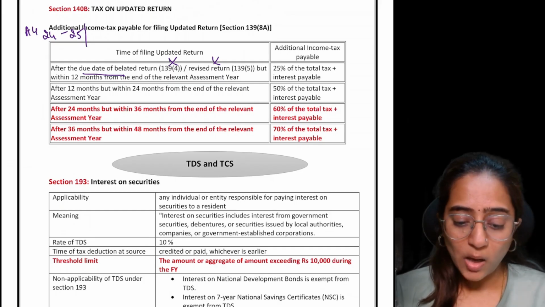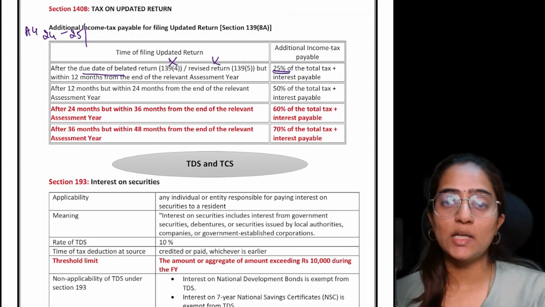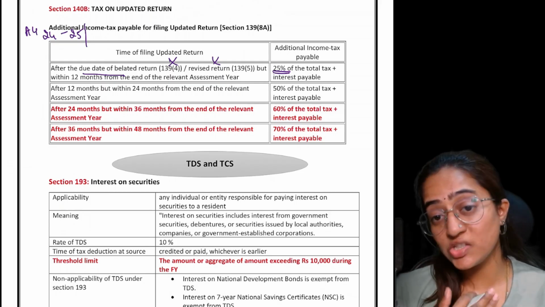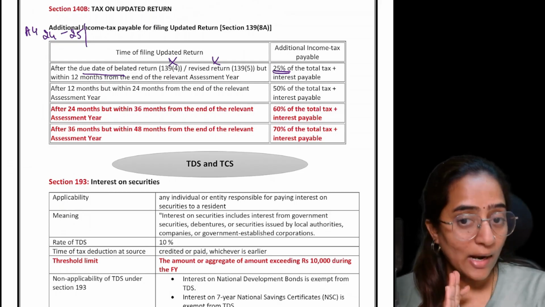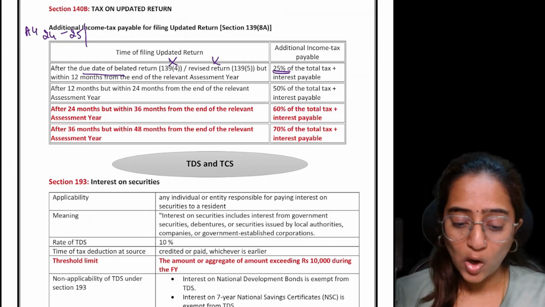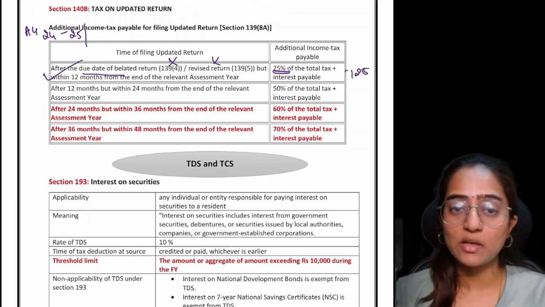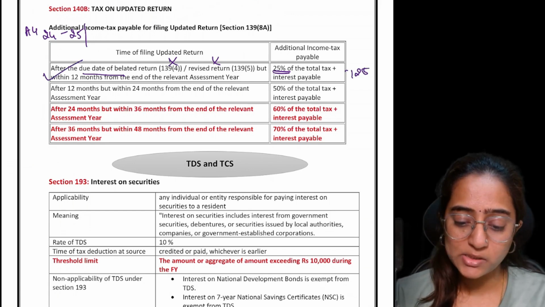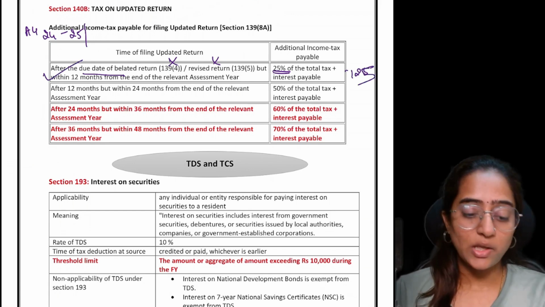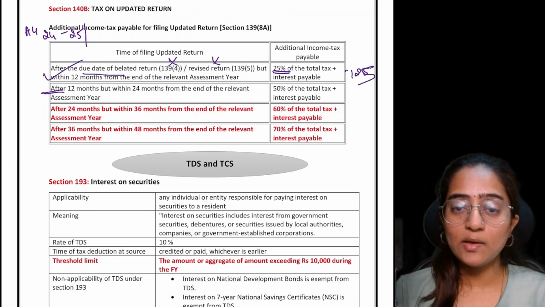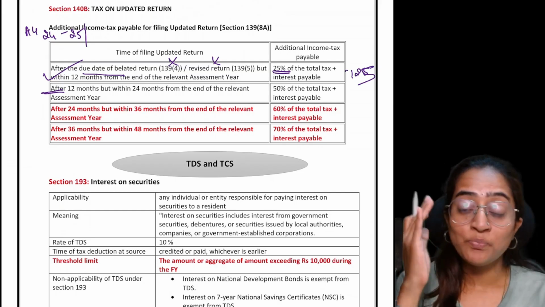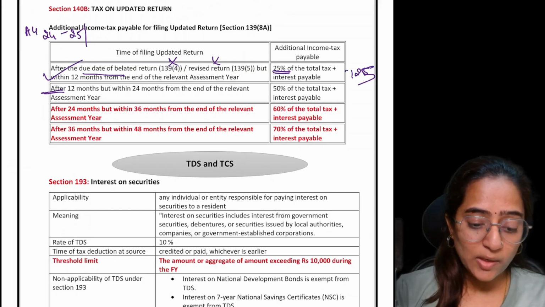How much is the tax payable? 25% is the additional income tax. Suppose you're paying 100 as the income tax, you now have to pay 125 if you're coming under this timeline.